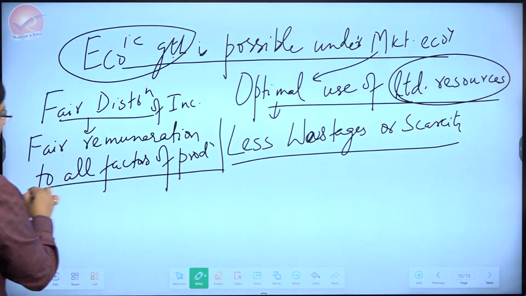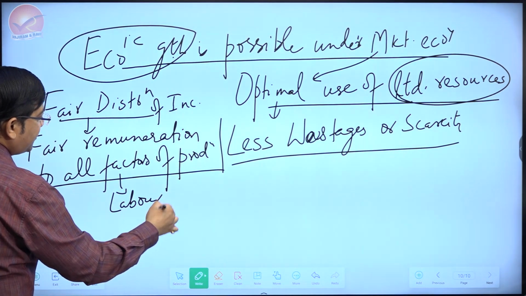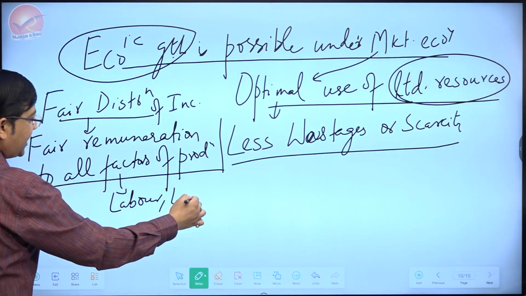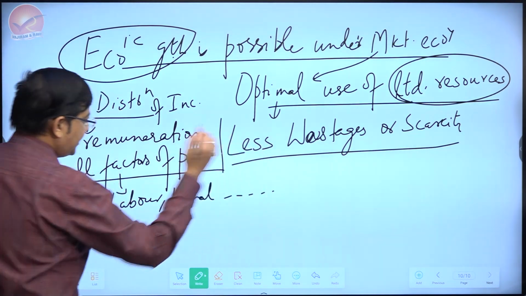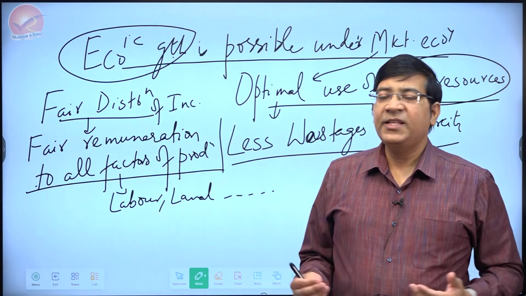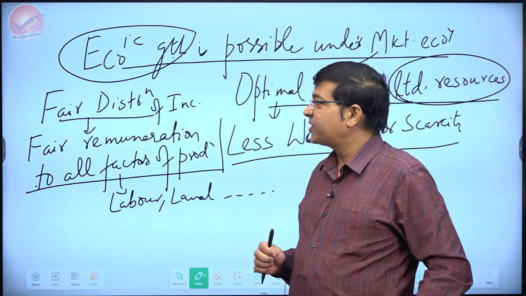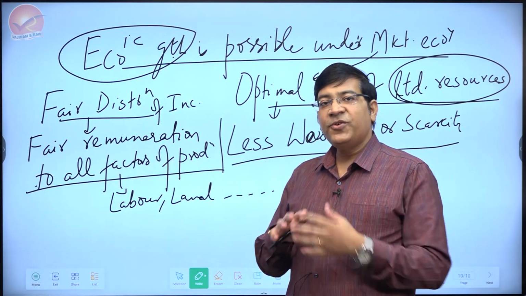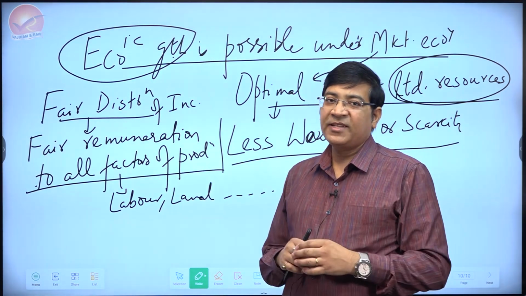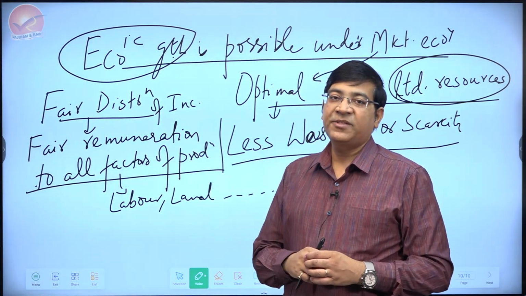Particularly in the factors of production, I am talking about the labor. But fine, factors of production can be others also, land, capital, etc. that most of you know. Basically, if labor is getting their fair remuneration according to their productivity contribution, and there is no other social inequality which is existing, then market economy can lead to fair distribution of income as well.